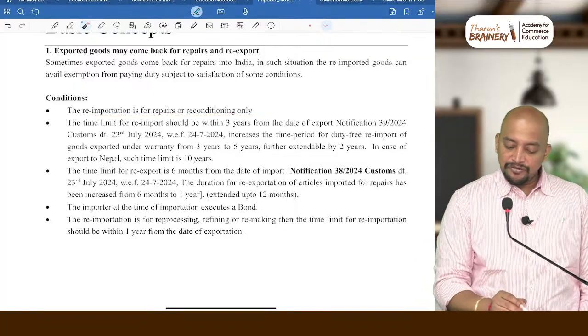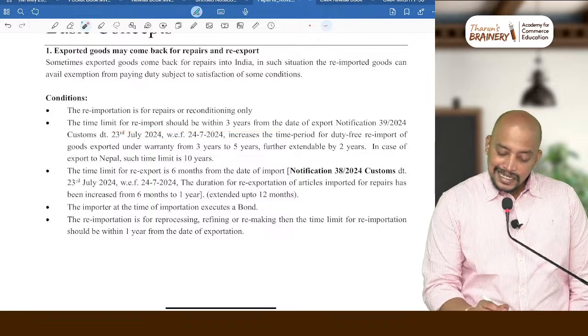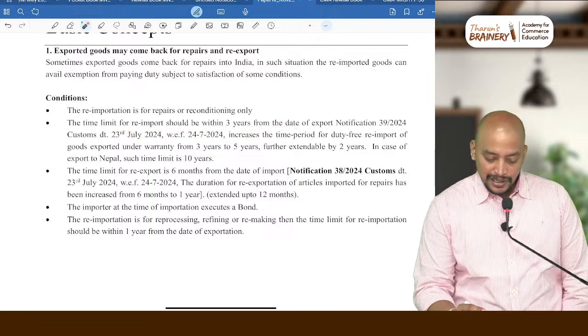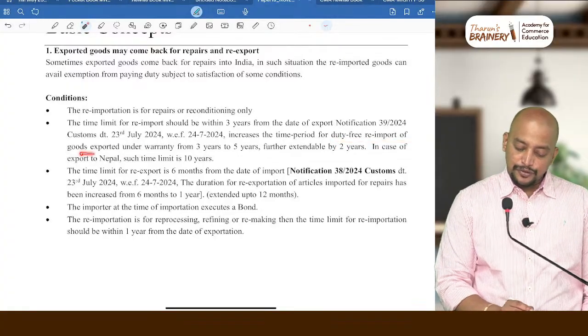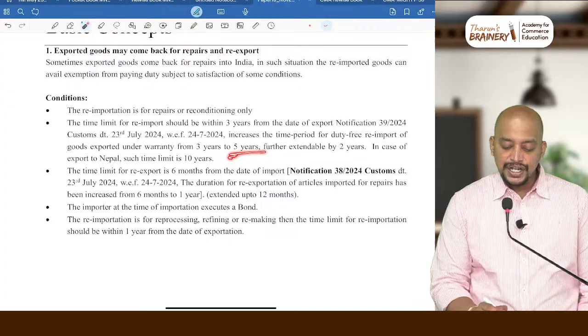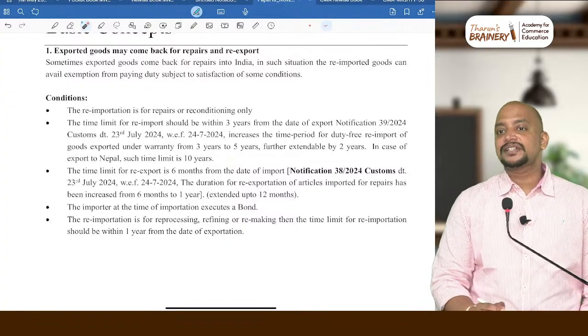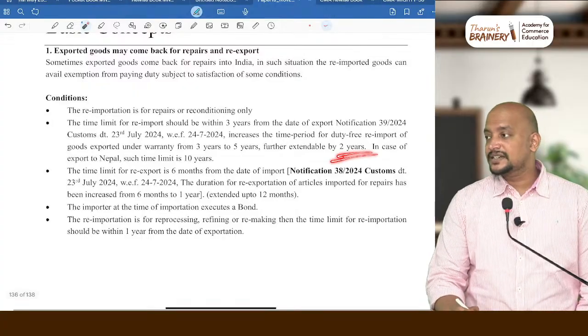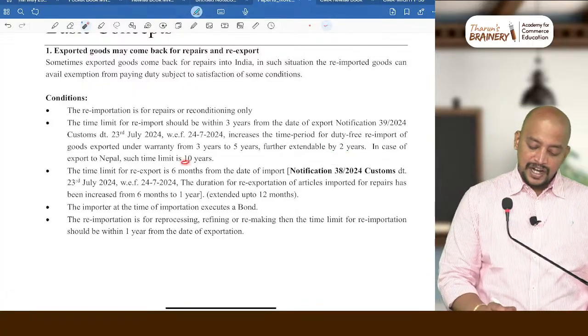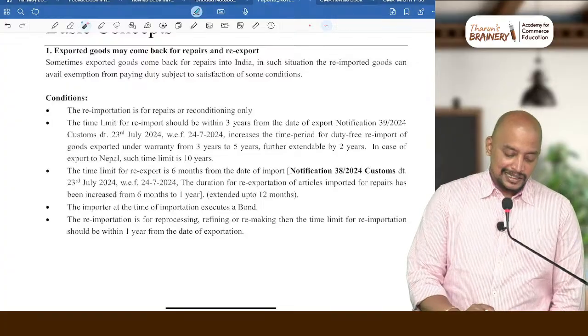The time limit for re-import should be 3 years from the date of export, and there is an increase in the time period for duty-free re-import of goods exported under warranty from 3 years to 5 years. Previously 3 plus 2, now it will be 5 years plus 2 years. In case of Nepal, such time limit is 10 years.